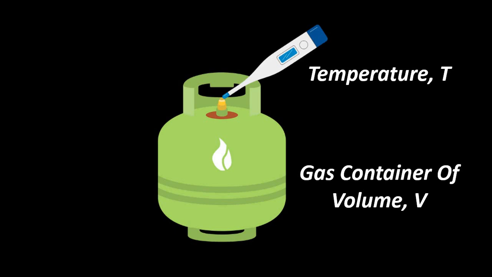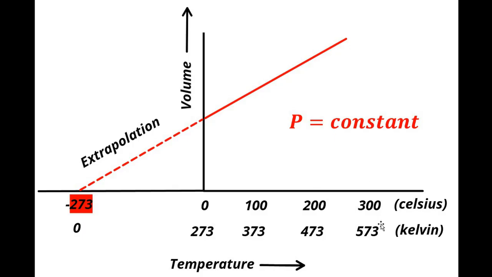So if we try to plot it, with temperature on the x-axis and volume on the y-axis, this will be the plot. Okay, as you can see, it is a straight line with a certain slope. It means volume is directly proportional to temperature. Now if you see, at the top we have the temperature in Celsius, 0, 100, 200, 300 likewise, and below we have the equivalent temperature in Kelvin. I have deliberately shown the temperatures in both the scales side by side.